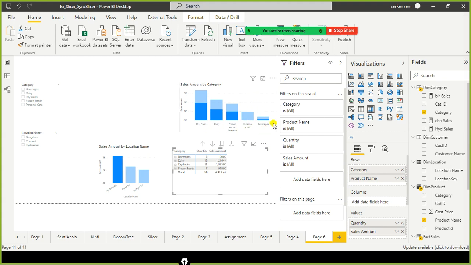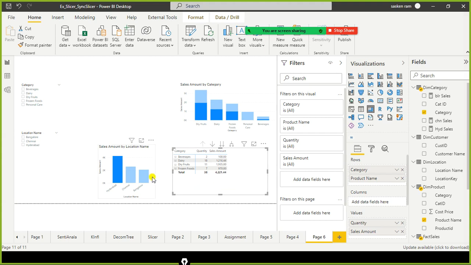We are getting confused with this. Here it highlights all the relevant items but dims the non-relevant items, semi-transparent, right? This is called cross highlighting. It is not applicable for all visuals. That's why I included the matrix here.